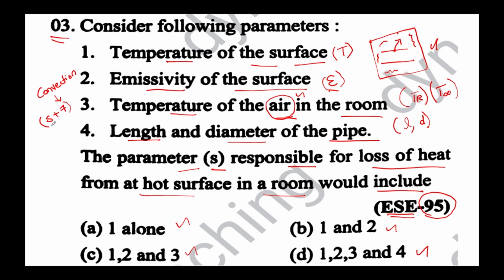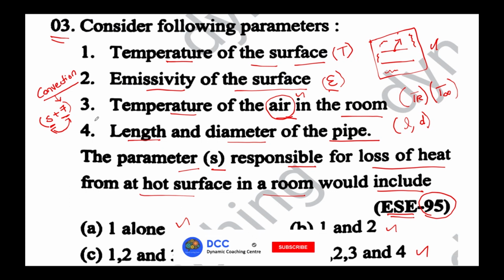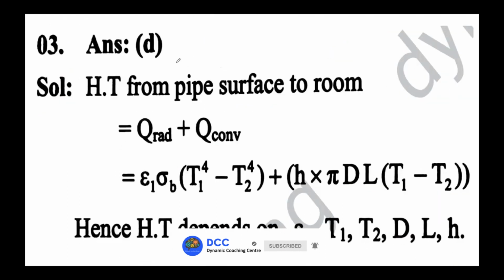The pipe surface is solid and the surrounding air is fluid, so solid and fluid interaction will definitely cause convection. On the other hand, for radiation mode of heat transfer to happen, you don't require any medium, right? So let's get into the solution.